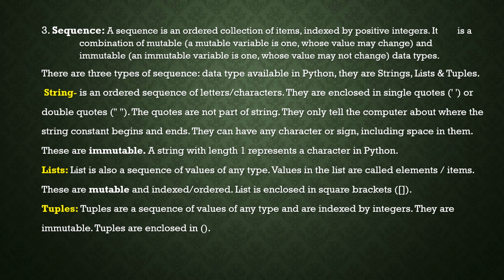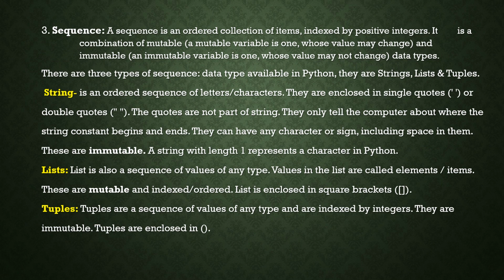A string with length 1 represents a character. A length 1 string is called a character in Python. So a string means it's a sequence of characters. A string with a single letter is called a character in Python. So a character uses length 1; a string with length 1 represents a character, or it is also called a character.